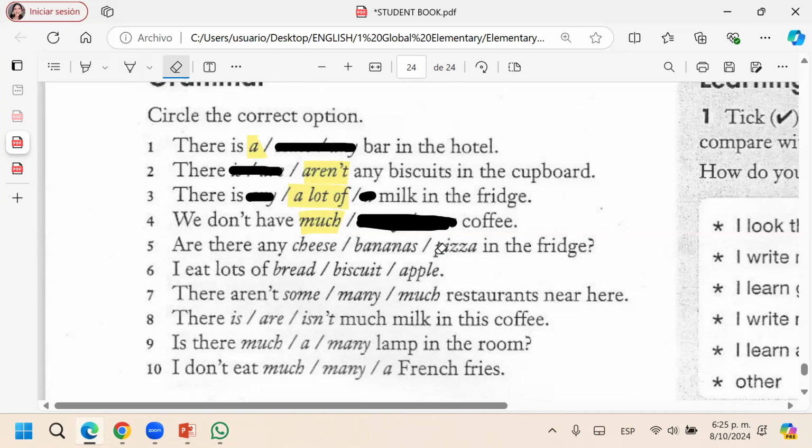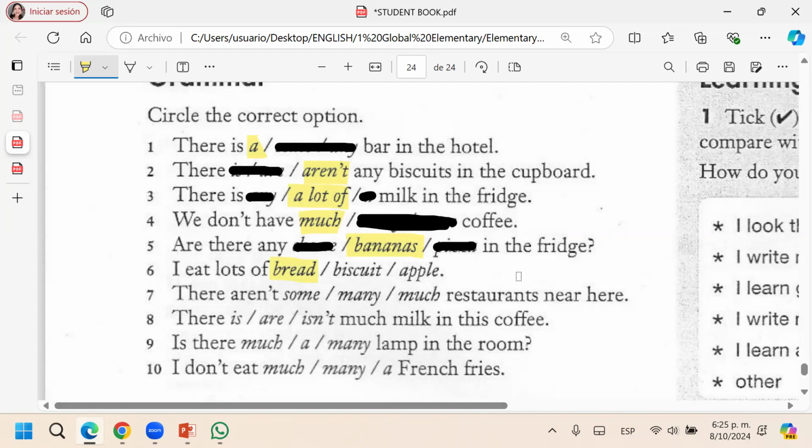Cheese and pizza are singular, so it's there is. Let me go here. Are there any bananas? I eat lots of, a lot of, a big quantity, lots of bread, biscuits, apples. Bread, yes. How do you know that it is bread? It was not easy. Tell me. Lots of.